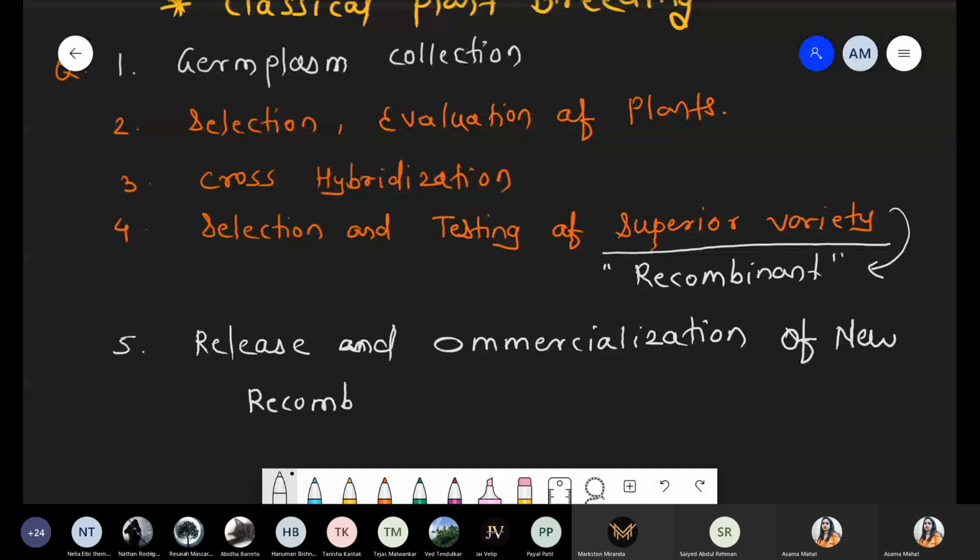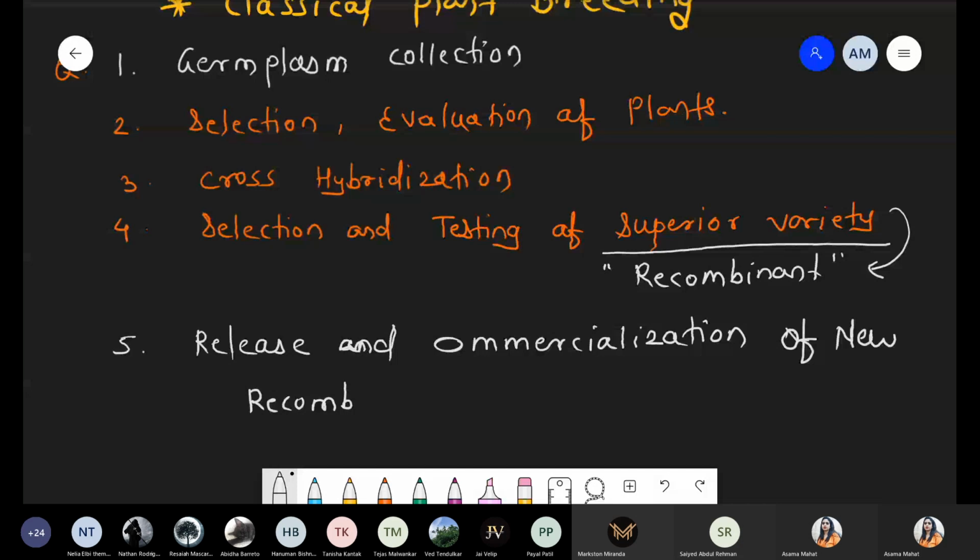Definitely, if we obtain the successful result, after that we have to release it in the market for selling. So that simply we can say is commercialization and release of that new recombinant variety.